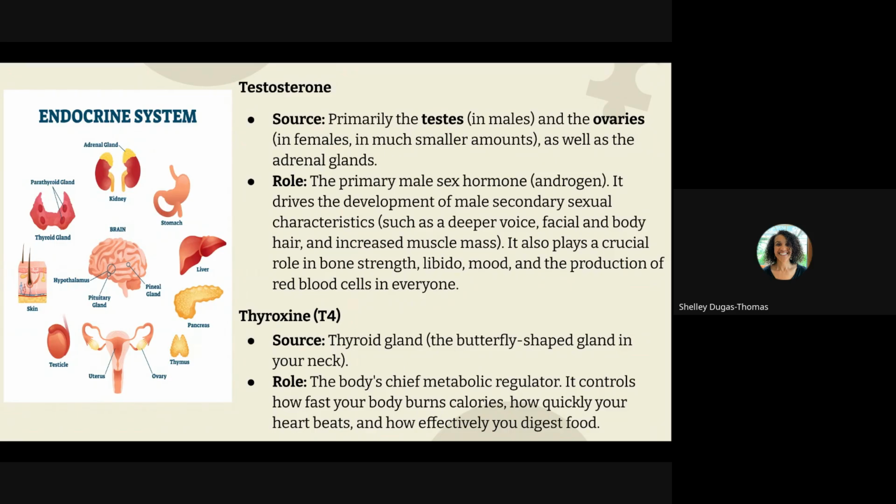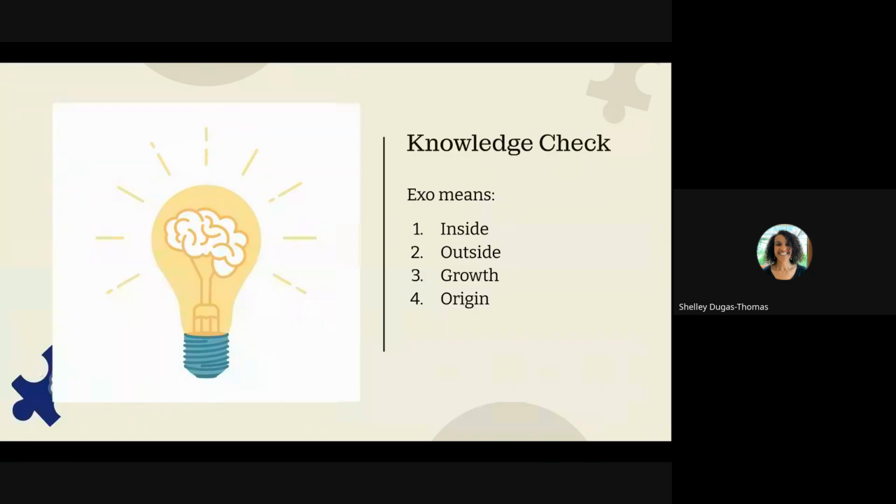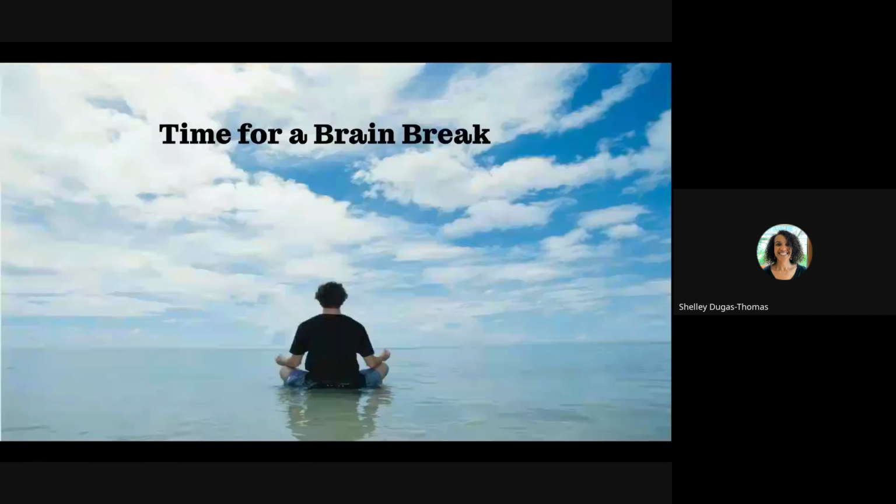Testosterone is the androgen driving male secondary sex characteristics, and thyroxine is secreted by the thyroid gland, functioning as our chief metabolic regulator. It's just a knowledge check. Time for a brain break.